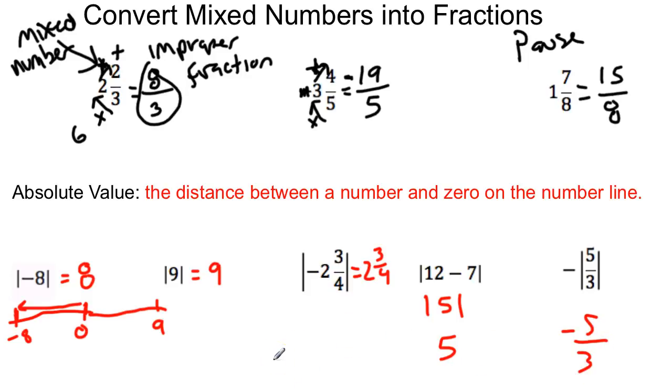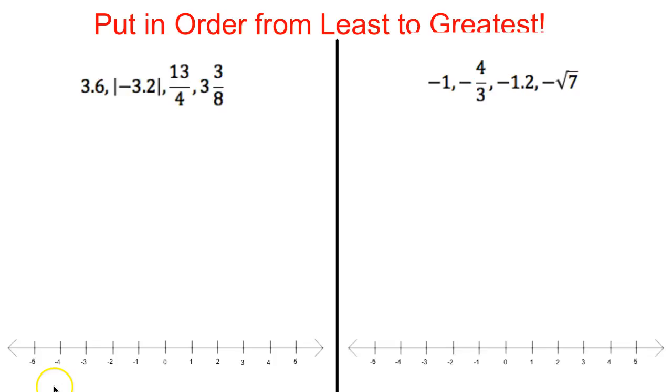This should be review. You should have learned it before. If not, you need it going forward. Now we're going to put all these numbers in order from least to greatest. Over here we have 3.6, the absolute value of -3.2, 13/4, and 3 3/8.